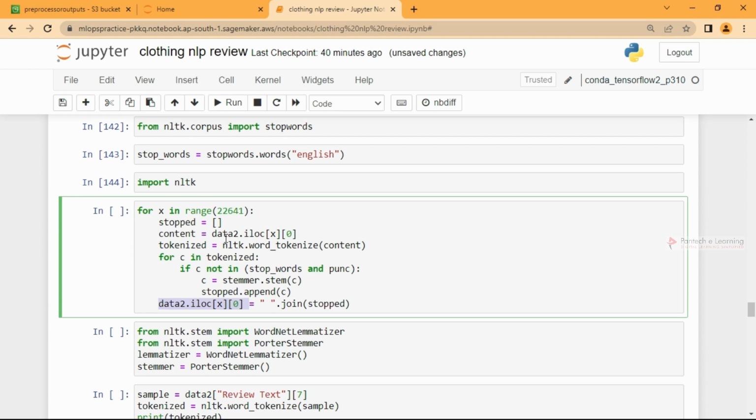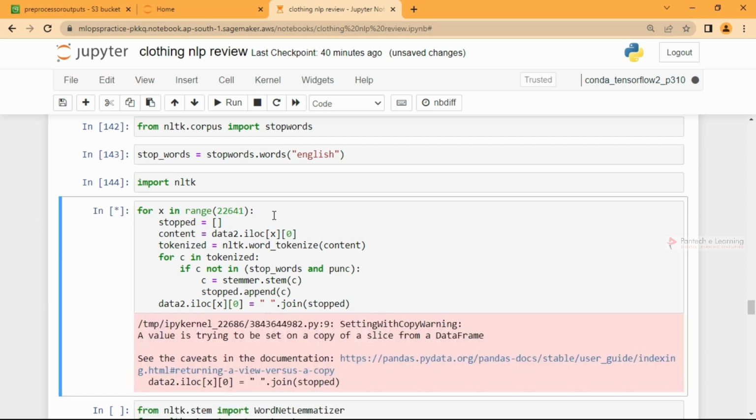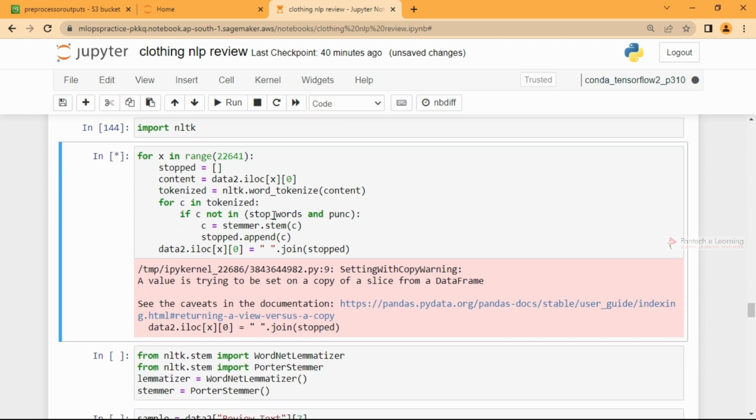So it's taking the sentence, doing all the processing, and replacing it in the same place. If I run this, it is going to take a couple of seconds, and it will give me an output, and all of these things will have been completed.